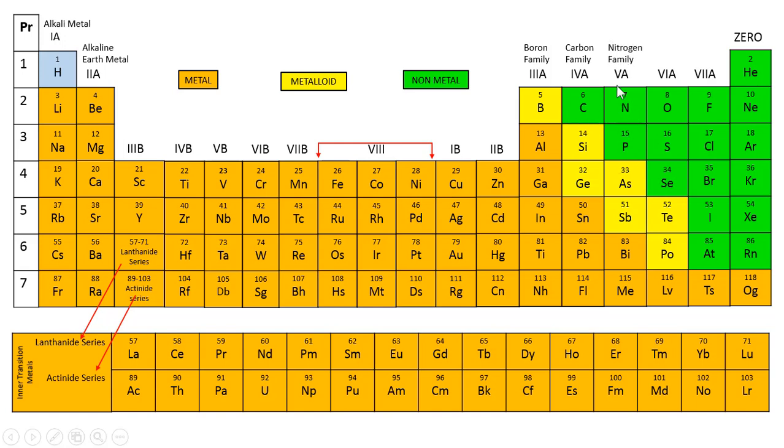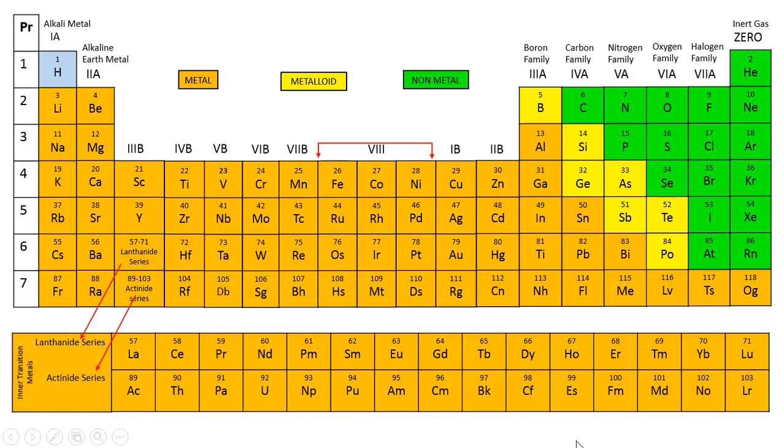Similarly, 5A has been named the nitrogen family after nitrogen, 6A has been named the oxygen family after oxygen, 7A consists of the salt formers or the halogens, and 0 are the special gases which are also called the inert gases.